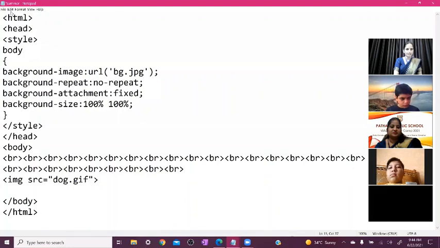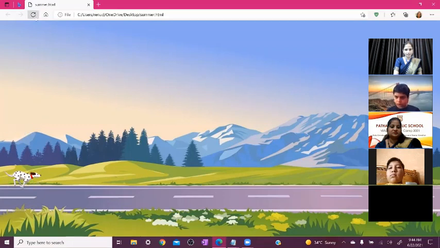Now we check it. File menu, save, minimize, and refresh it here. Now you can see our dog is moving on the road. Fine. Now we need two more characters. One character is your cat and the second is your rat. So first we need to add these two characters here.